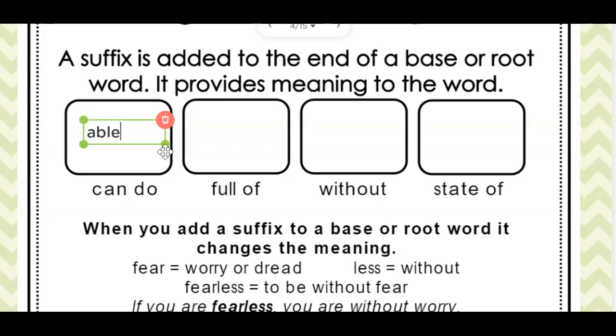If we add able to the end of a word, it changes it to mean can do. So maybe you are unable to do something. That means that you cannot do it. Or maybe a dish is washable. It is able to be washed. You can wash it. That is, the suffix able gets added to the end of a root word.